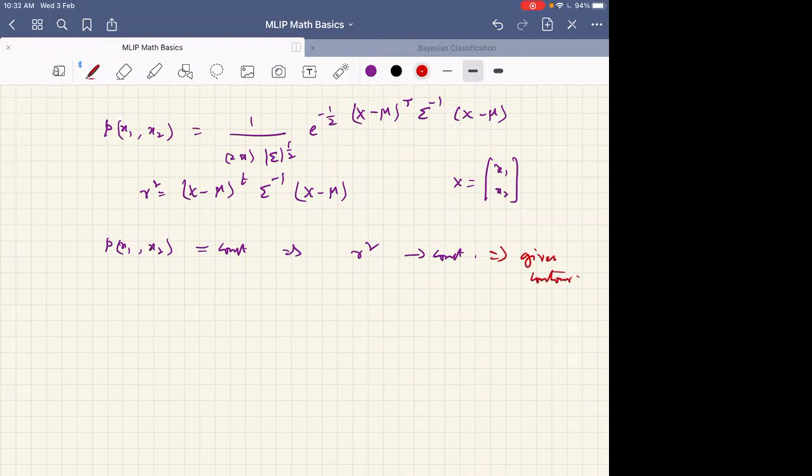So you can write the contours having r square Mahalanobis distance. If you want 2r square Mahalanobis distance, 3r square and so on, you will get different contours. They will describe very well, even in 2 dimensions, the shape of the 2-dimensional probability mass function or density function, especially in the Gaussian case.